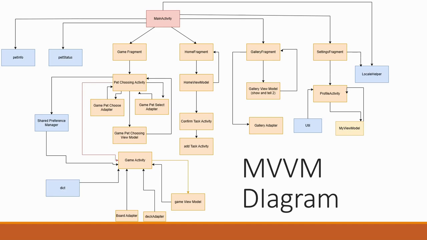And for the language settings, I used a locale helper object to centralize the logic for changing the locale of the app. And changing the locale allows me to switch between string resources where we have different string.xml files consisting of different languages. So when the language preference is changed, it will use the locale helper to change the locale and then update the app by recreating main activity since the settings is a fragment hosted on main activity. And then main activity will load the new language and the fragments will be recreated along with it.